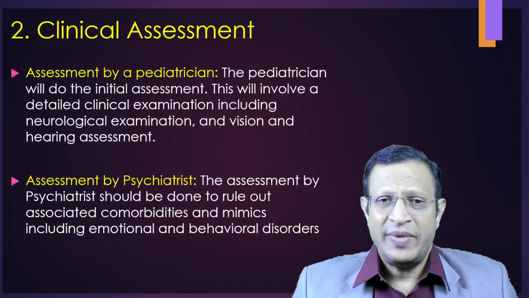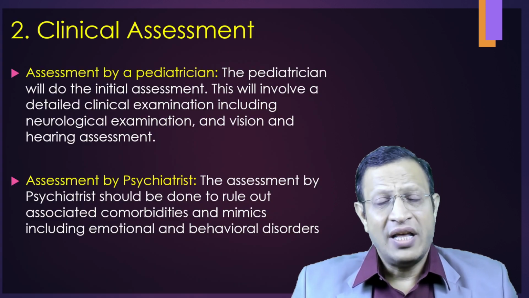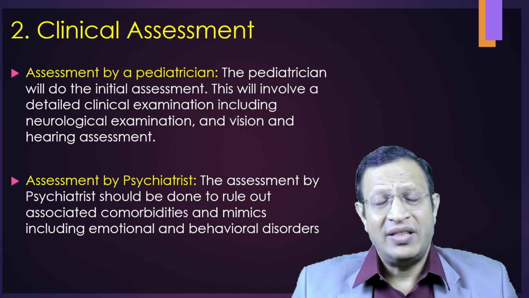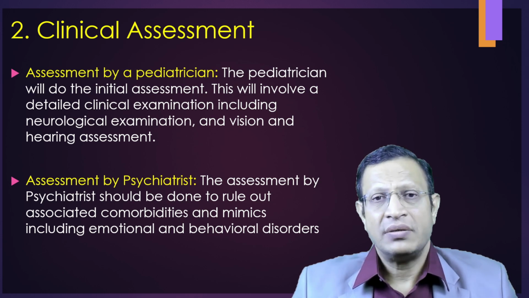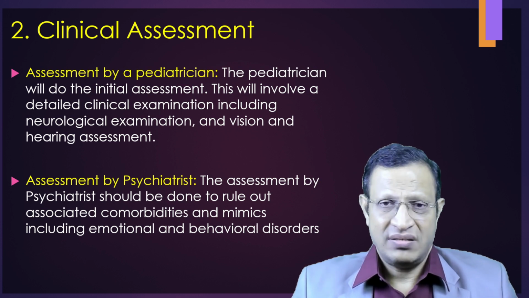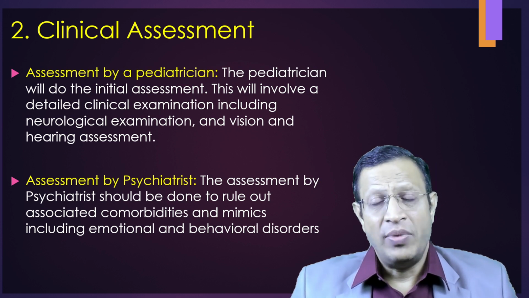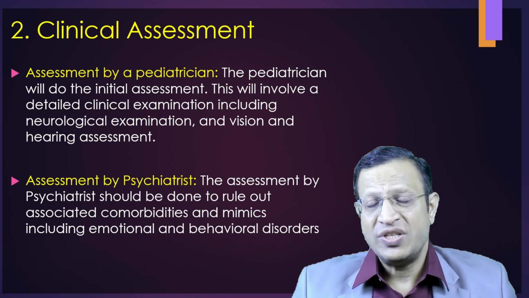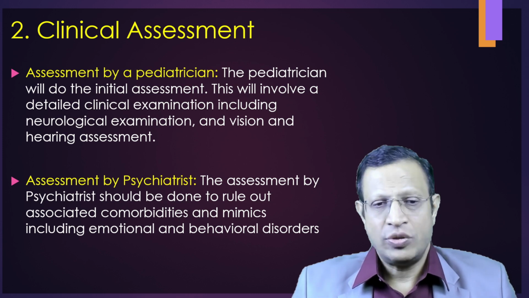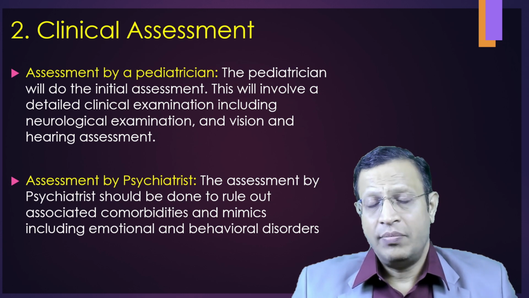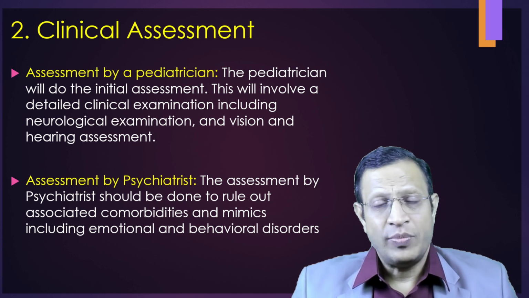Now, the clinical assessment has to be done. The clinical assessment will be done by the pediatrician first to look into whether the child has any neurological deficit, and difficulty in vision or hearing has to be assessed. If the child has these problems, rectification has to be done, and after 6 months, reassessment has to be done. If there are no neurological or any physical problems, then the child has to be referred to the psychiatrist.